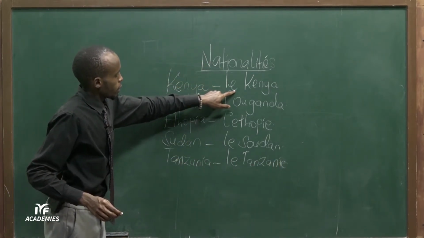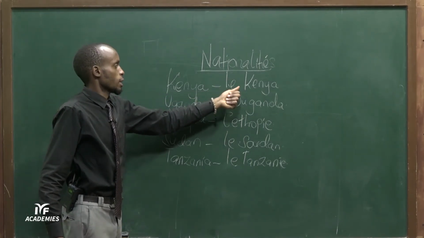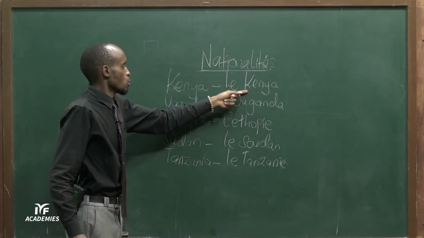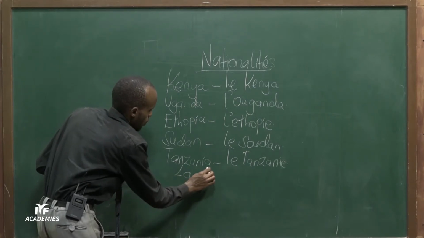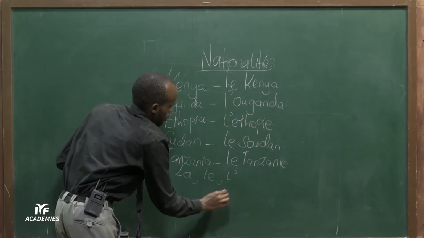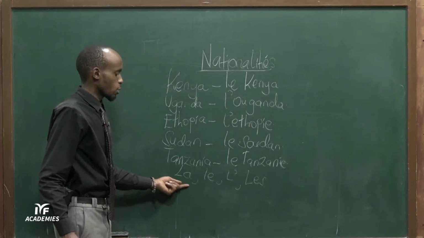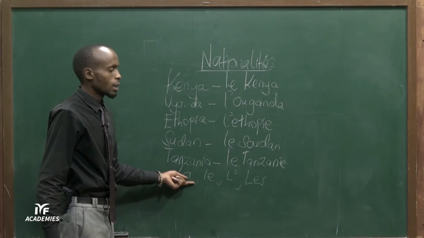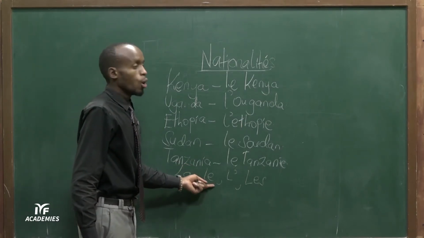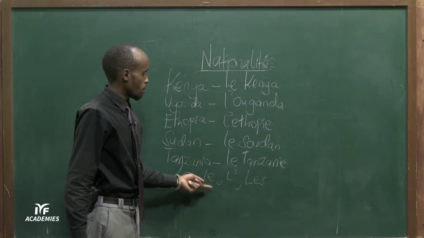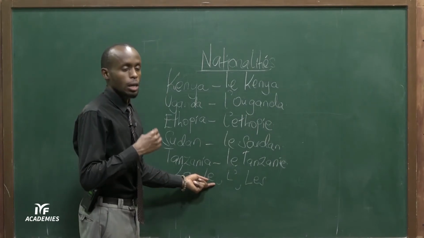We have this article le. Now the article le signifies that the country is masculine. As you have seen in the last class, we have these kinds of articles: la, le, l' apostrophe, and les. Now the article la signifies that anything that follows is in feminine form. Le, we pronounce it as le. The le is followed by a masculine noun.